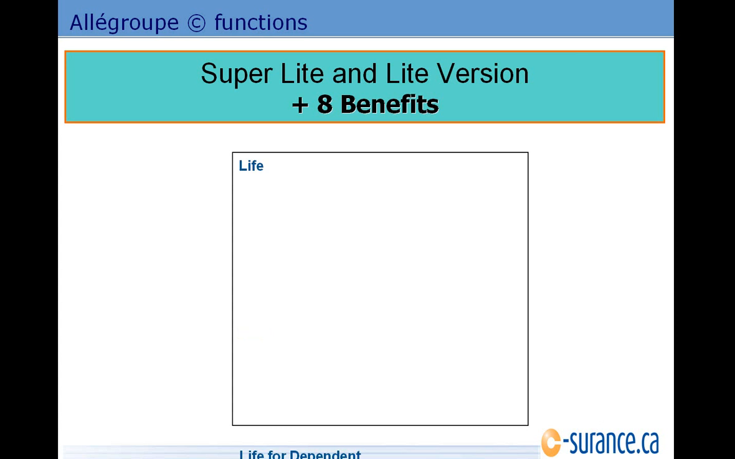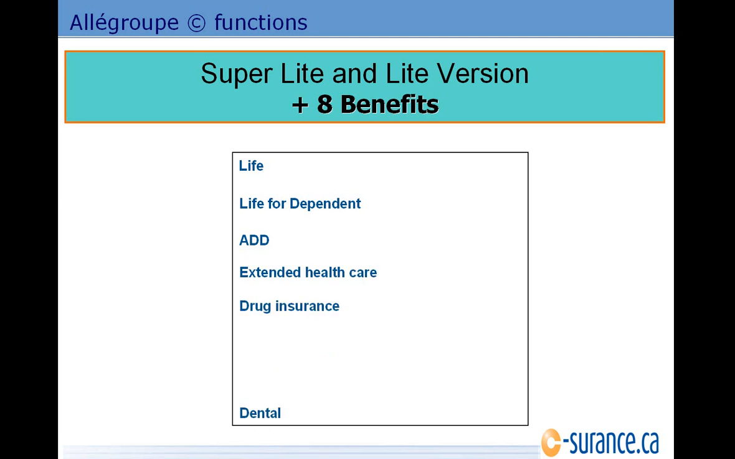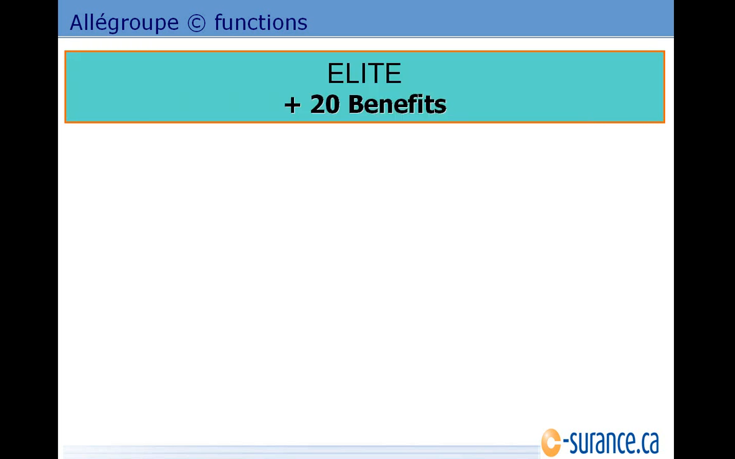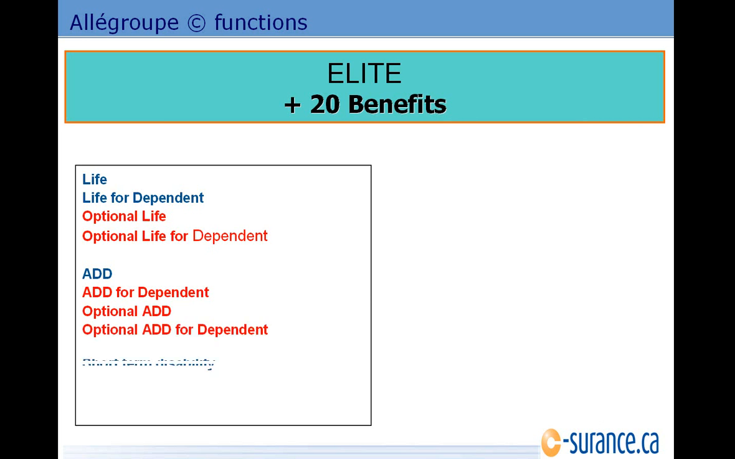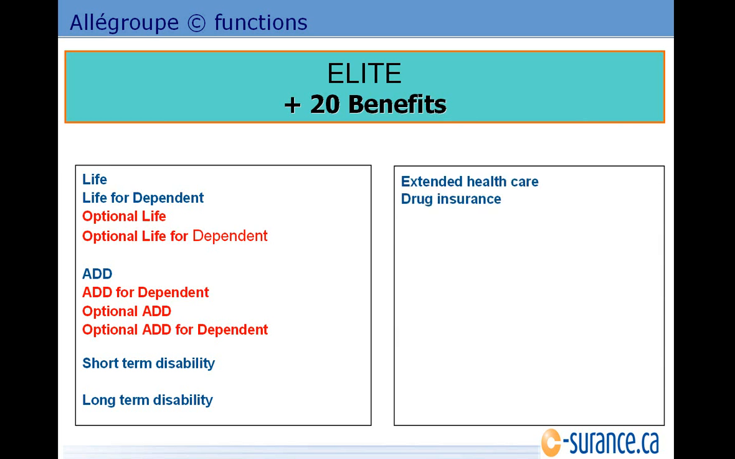In the Superlight and the Light version, we manage 8 different benefits. We've got the life, life for dependent, ADD, extended healthcare, drug, dental, as well as the short-term and long-term disability. When we move up to the Elite version, over and above the life and life for dependent, we will add the optional life and optional life for dependent. We will also add the ADD for dependent, as well as the optional ADD for both the insured and the dependent. We will then add the vision care, as well as employee assistance programs.